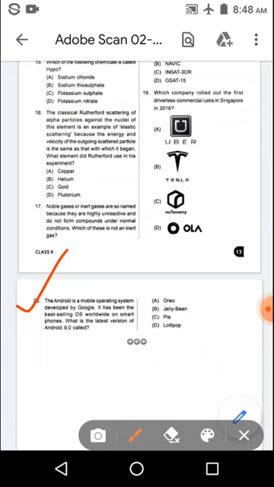What is the latest version, Android 9.0, called? And the options are option A, Oreo, option B, Jelly Bean, option C, Pie, option D, Lollipop. And the right option is option C, Pie.